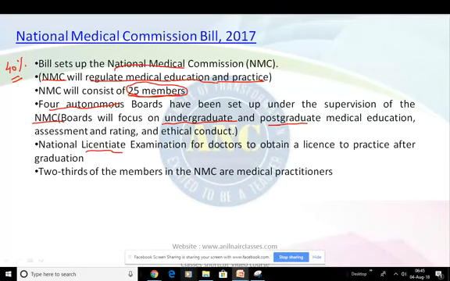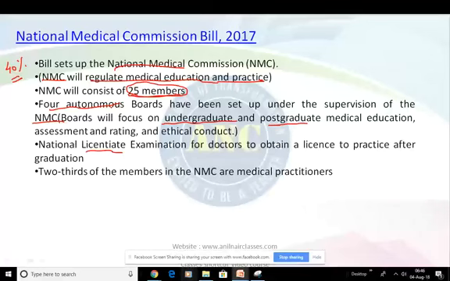The NMC will determine fees for up to 40% of the seats in private medical colleges and deemed universities, and there have been various arguments on fee capping by experts. It has been recommended by some experts that fees should be capped to enable access to medical education for all. On the other hand, it has also been suggested that fee capping would discourage entry of private colleges.